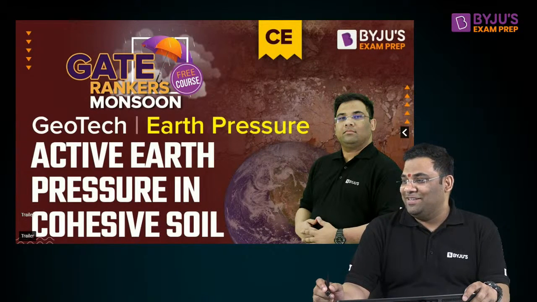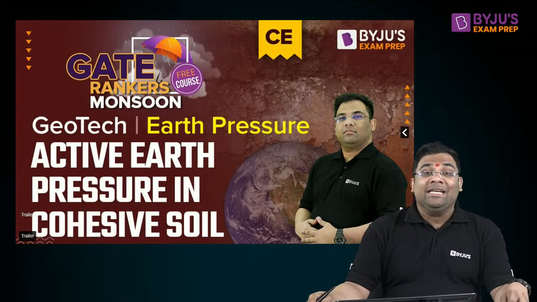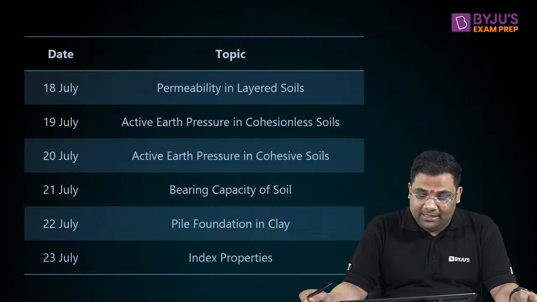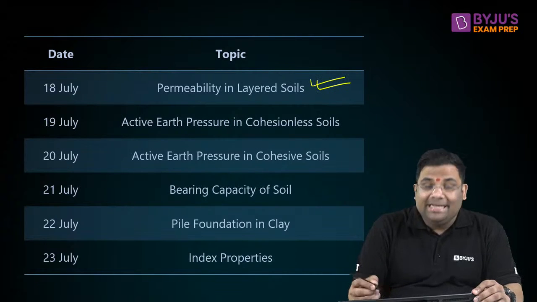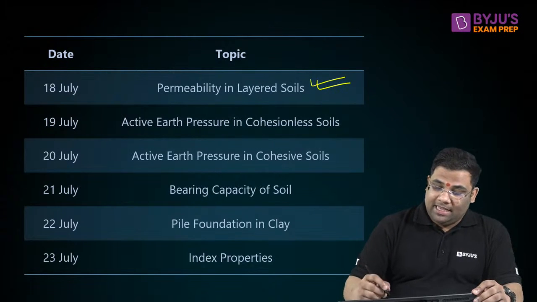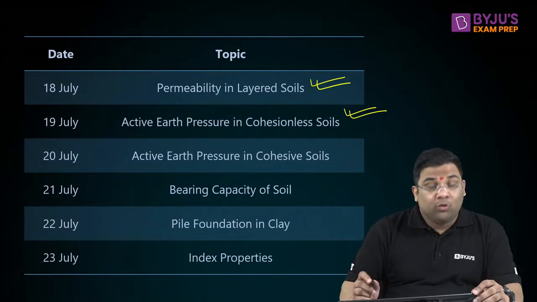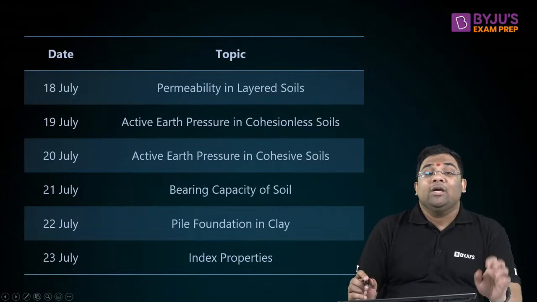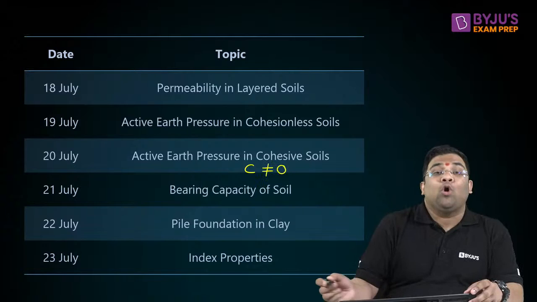Okay, very good. Now today's topic is earth pressure in cohesive soil. In the middle of the lecture series for Geotech, on 18th, Monday, we covered permeability in layered soil. Then we covered active earth pressure in cohesionless soil. And today we are going to see cohesive soil, which means your cohesion is non-zero.